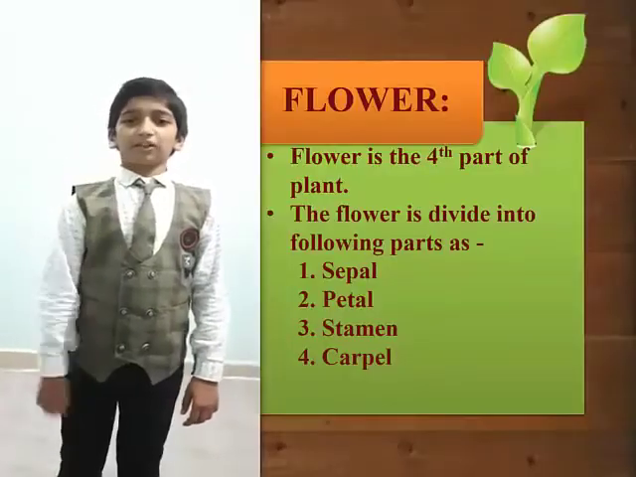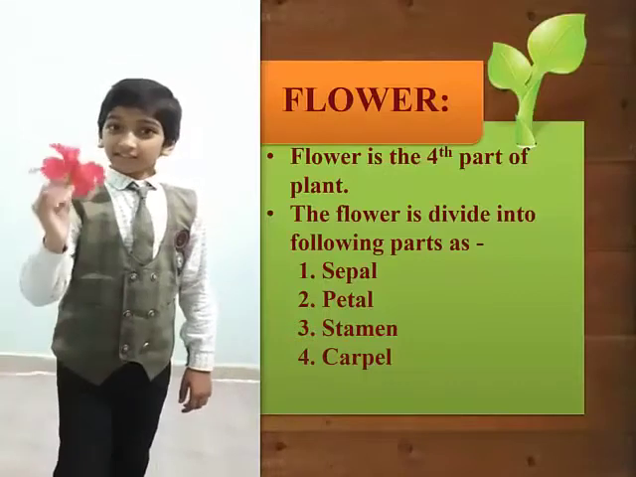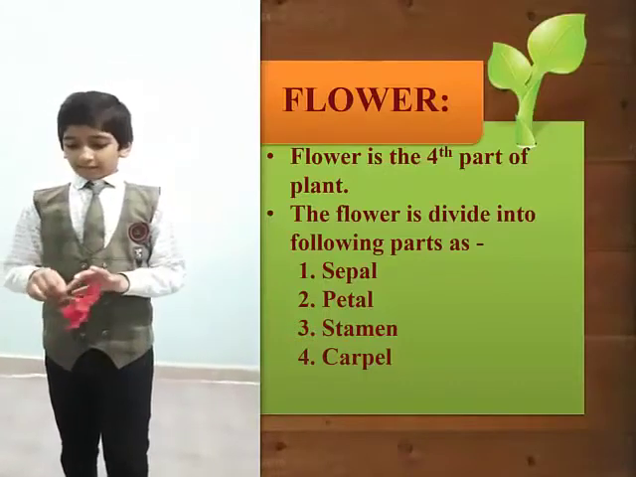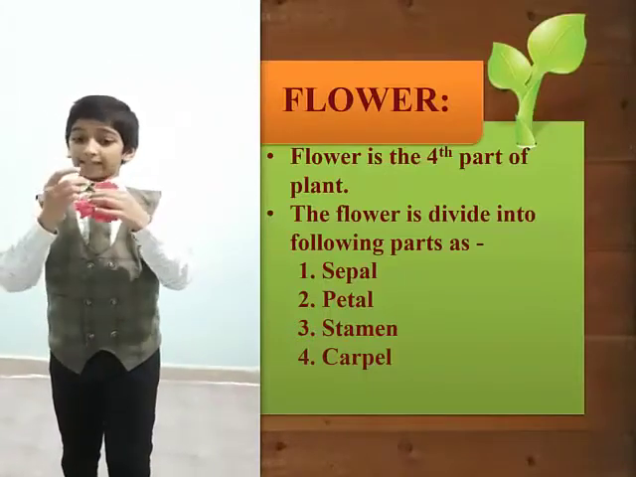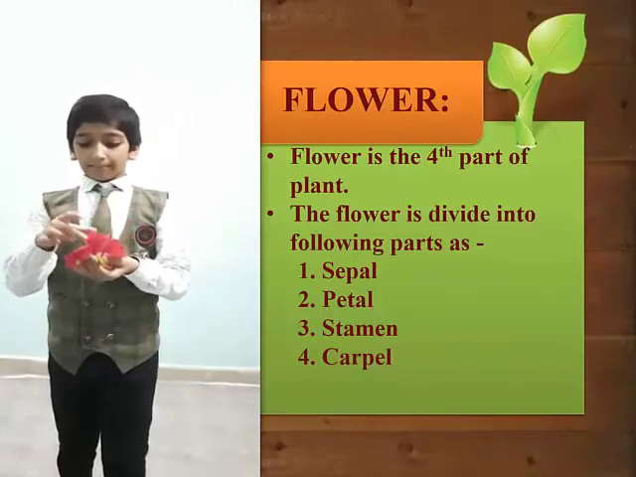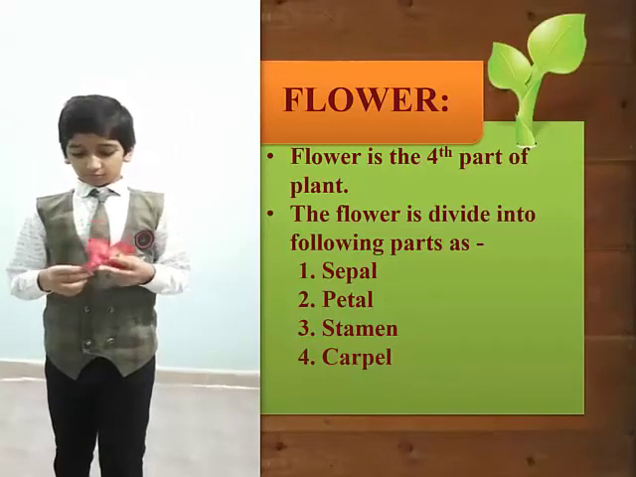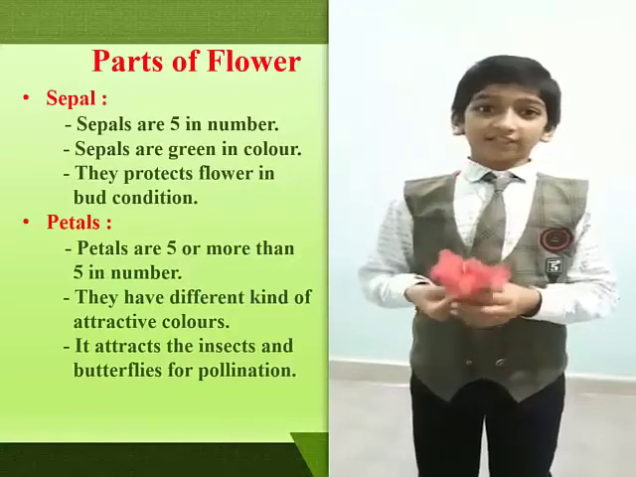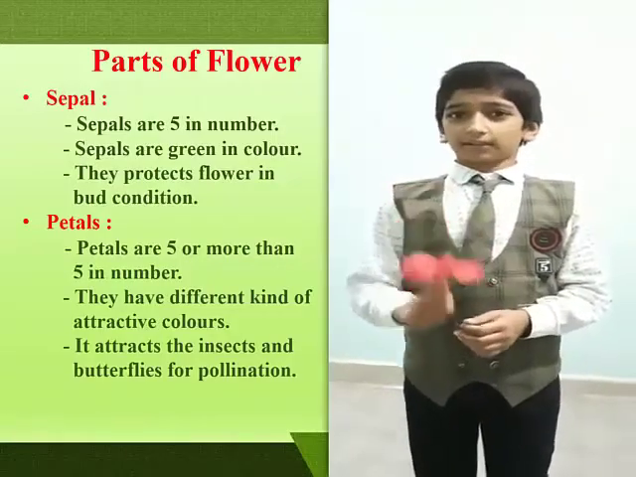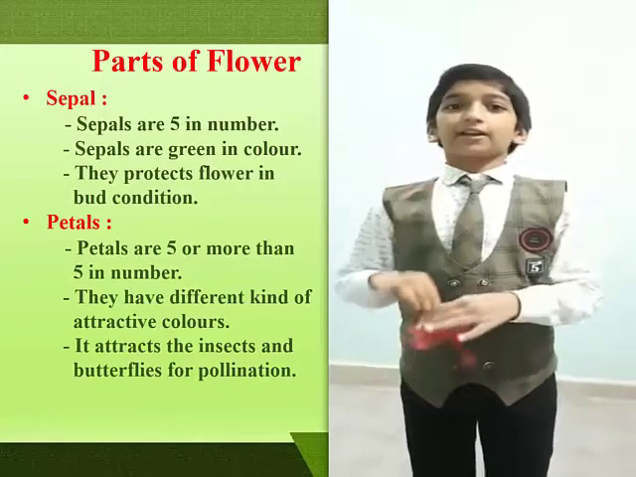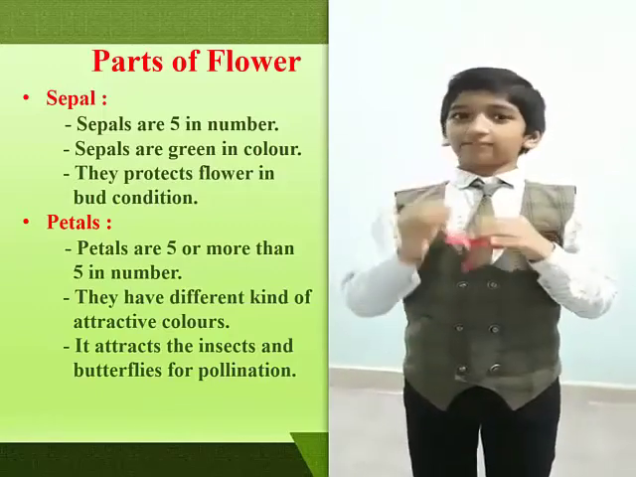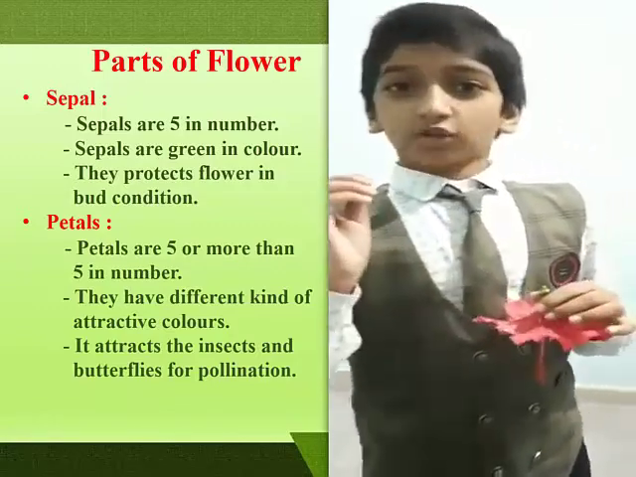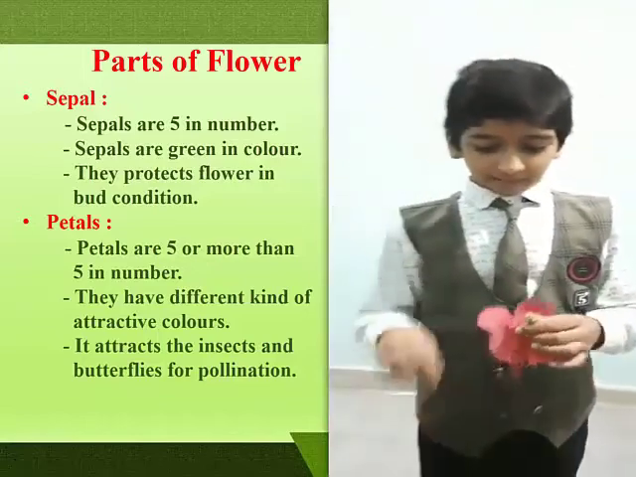Flower is the fourth part of plant. This is a flower. Flower consists of pedicel, sepal, petal, stamen and carpel. Now we will see the information about the parts of flower. This is the flower. First, pedicel. It is called as stalk of flower.